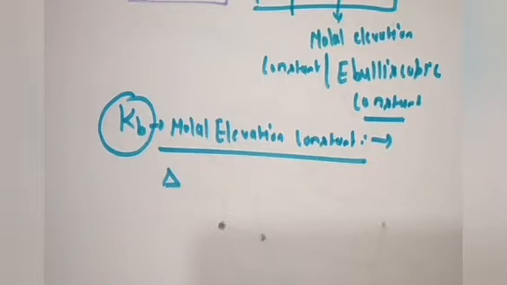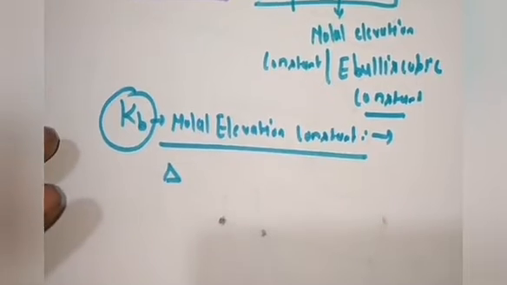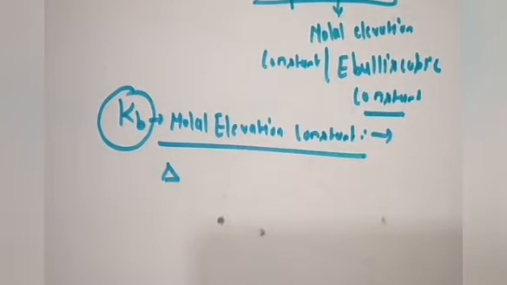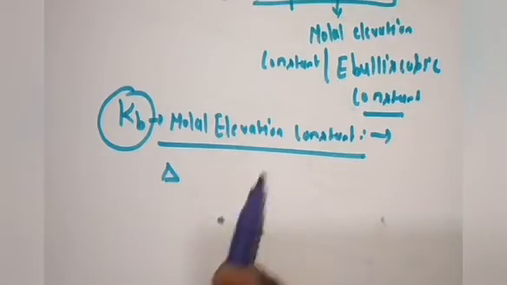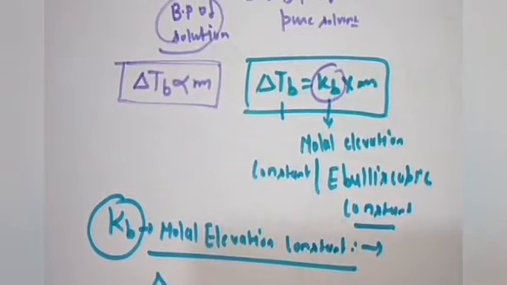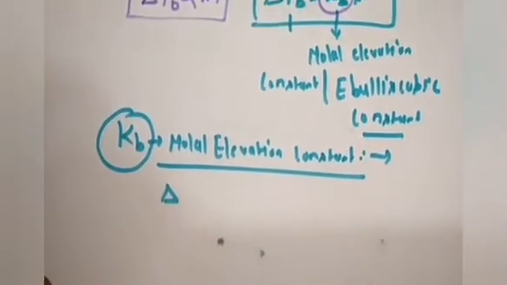It was empirically seen that delta TB, the change in boiling point of a solution after addition of a non-volatile solute in the pure solvent, was directly proportional to the molality, and to remove the proportionality you add a constant, that is Kb. That is also called the molal elevation constant and the ebullioscopic constant.